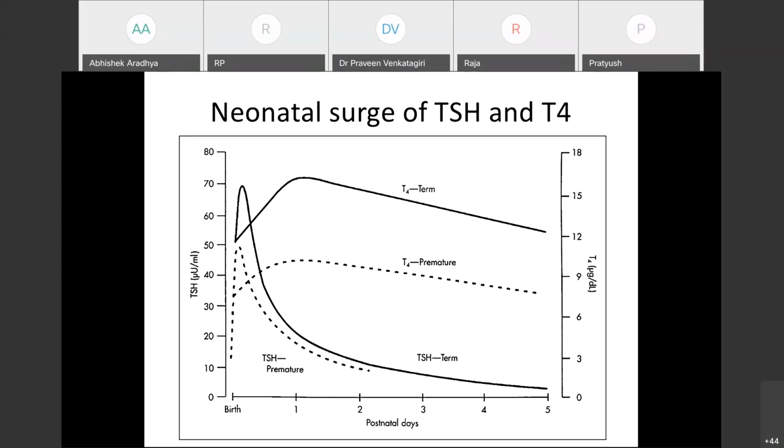The T4 surge is completely dependent on the TSH surge. Because TSH surges, this is followed by a surge in the release of T4. Again, it is abbreviated in premature neonates. So both of these have very important implications. That's why I'm spending time on this slide, which we'll come to know later. The T4 surge is higher in term babies and it is abbreviated in preterm babies. Similarly for the TSH surge. The time of normalization of the TSH surge is almost similar, and the time to trough of the T4 surge is also similar.